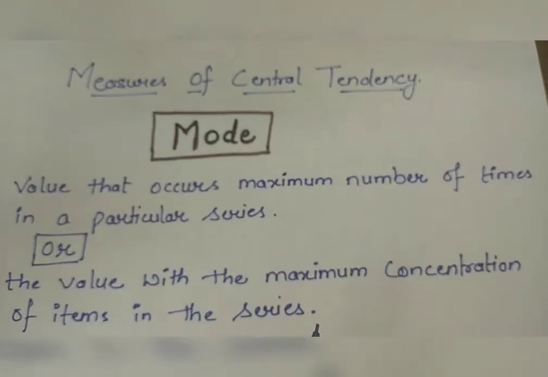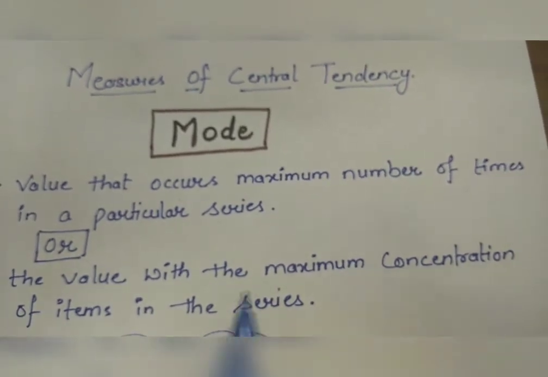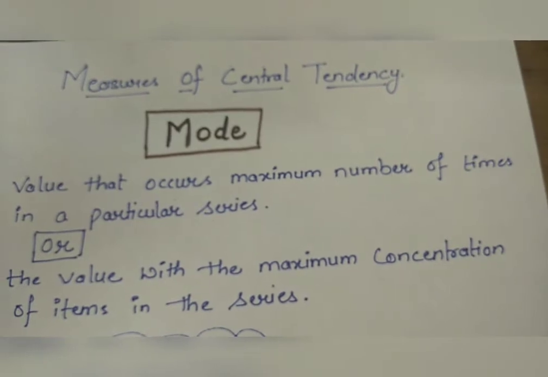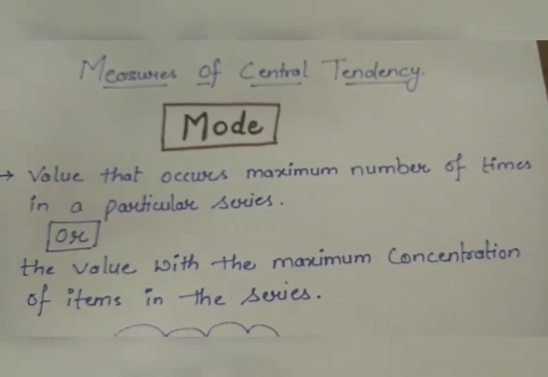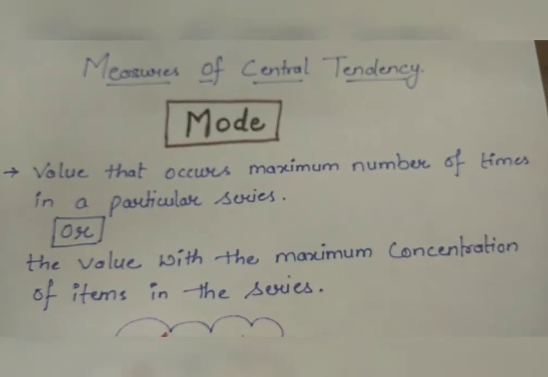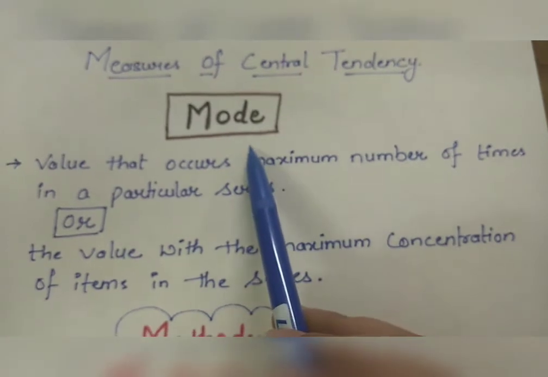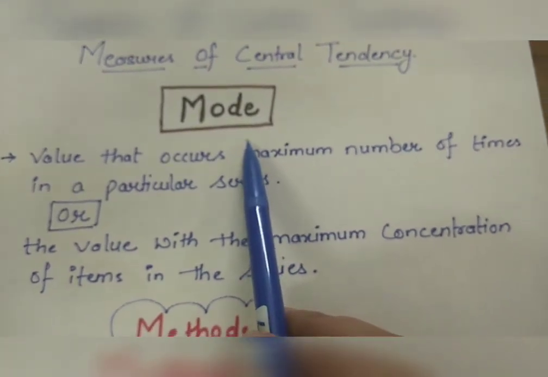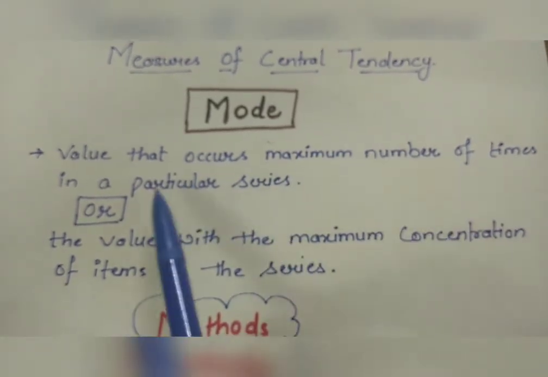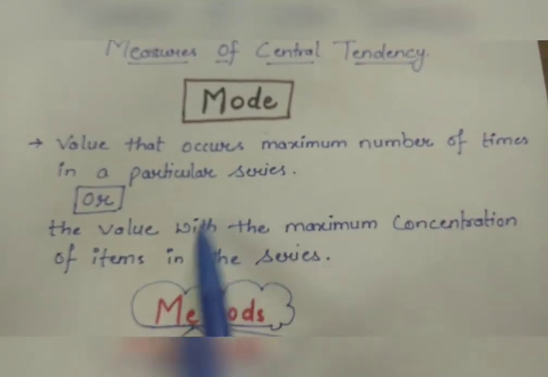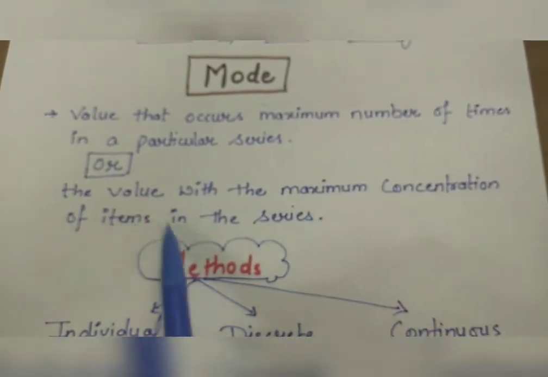Now we come to the third concept of mean, median and mode. It is a measure of central tendency aimed at pointing out the value that occurs most frequently in a series. The value which represents the data is known as mode. Mode simply refers to the value that occurs the maximum number of times in a particular series, or the value with the maximum concentration of items in the series.